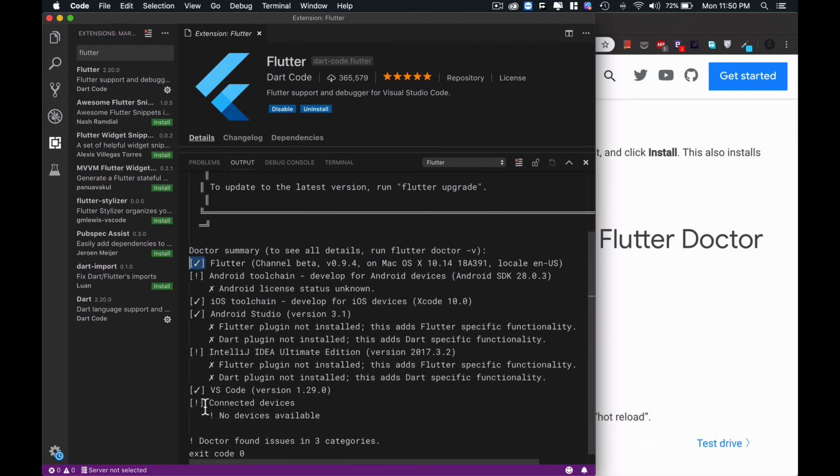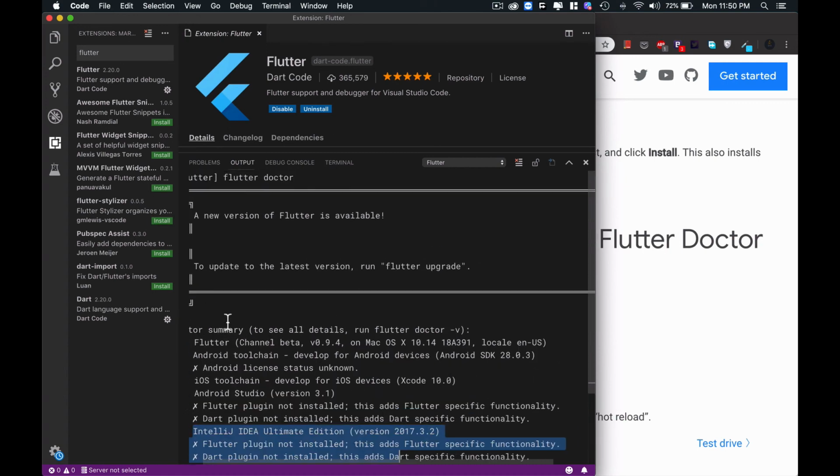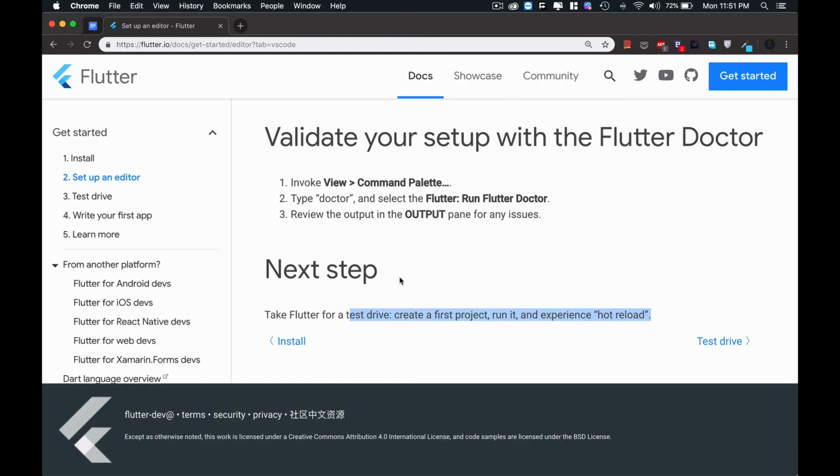Now it is showing IntelliJ IDEA Ultimate. The Flutter toolkit is not installed there. Okay, so now close this one. I will show you a Hello World program in the test example.